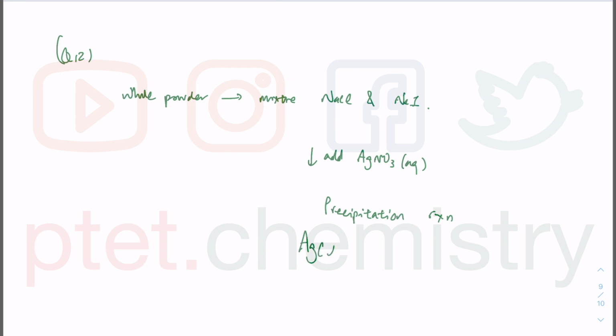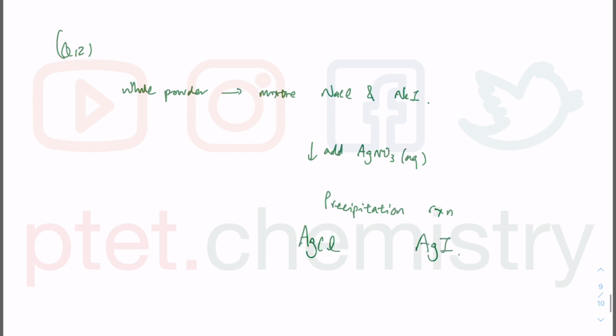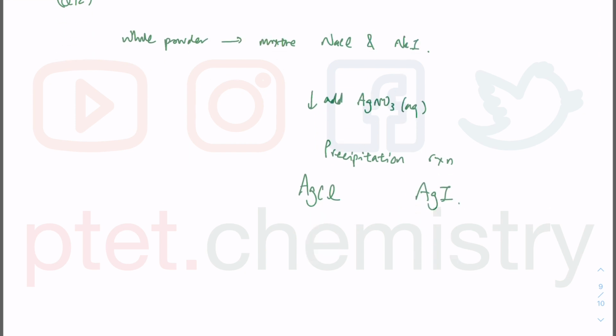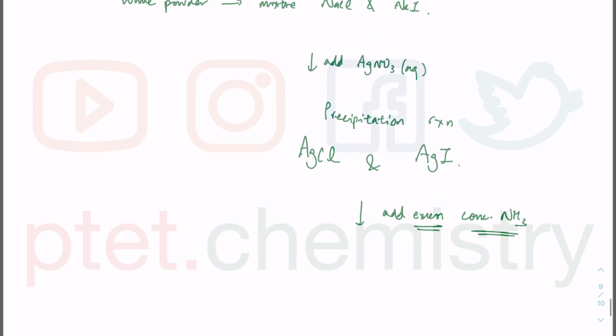You will get AgCl as well as AgI. Anyway, after that, you add excess concentrated ammonia, and then you get precipitate Y. Only precipitate Y. What is correct about Y?